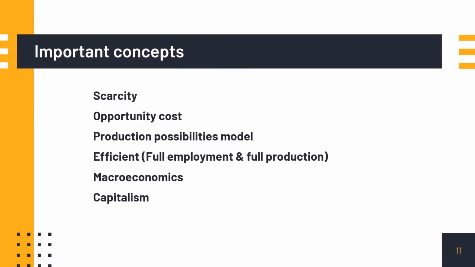Before we end, let's recall some of the important concepts that you have learned in this lecture. Scarcity, choice, opportunity cost, production possibilities model, efficient, which includes being fully employed and fully productive, macroeconomics. Now the last three, which are capitalism, socialism, and Islamic economic systems, this can be found in the economic system materials. Please be sure that you understand each and every one of these concepts, okay?